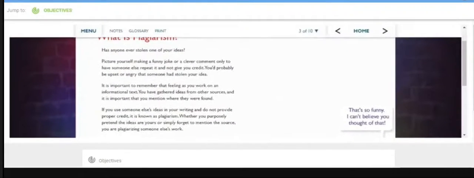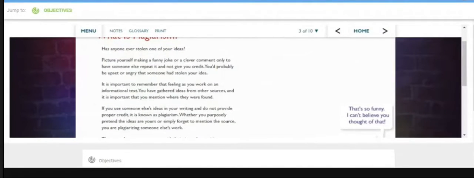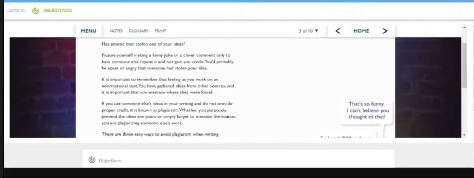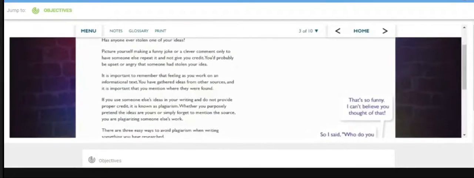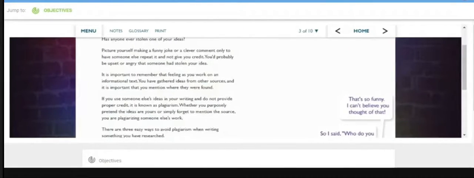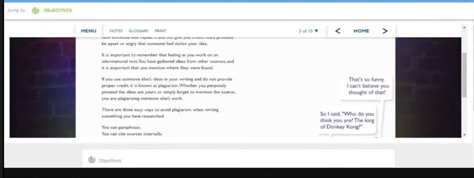What is plagiarism? Has anyone ever stolen one of your ideas? Picture yourself making a funny joke or a clever comment only to have someone else repeat it and not give you credit. You'd probably be upset or angry that someone had stolen your idea. It's important to remember that feeling as you work on an informational text. You have gathered ideas from other sources, and it is important that you mention where you found them.